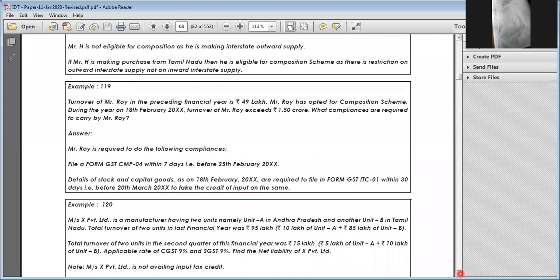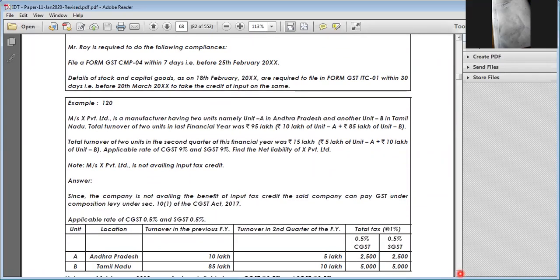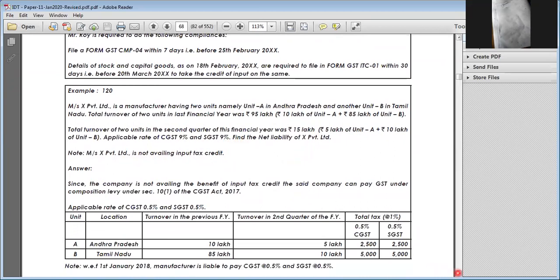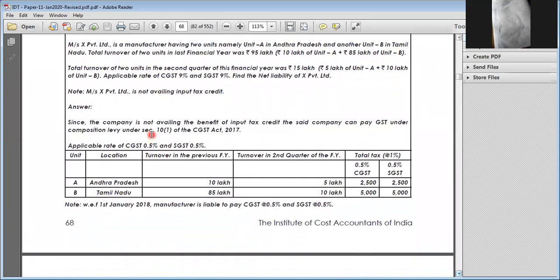Clear. Next, Mr. X Private Limited is a manufacturer having 2 units, one unit in Andhra Pradesh and another unit in Tamil Nadu. Turnover of the 2 units is 95 lakhs, that is 10 lakhs plus 85 lakhs. Turnover of the 2 units in the second quarter is 5 lakhs plus 10 lakhs. Applicable rate is 9% or 9%. Mr. X Private Limited is not availing ITC. So, since it is not availing the benefit of ITC, the said company can pay GST under the composition levy. I already explained that.